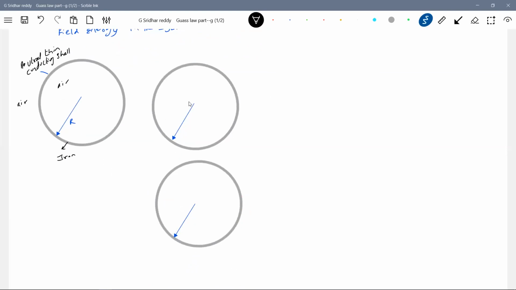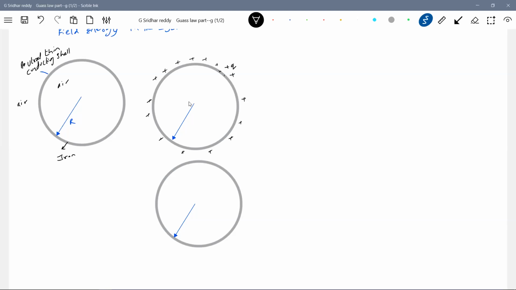So this action agent will put a charge dq, and keep on adding a charge dq. So what is the charge on this? Let it have a charge q. How has this charge q come? Because the action agent has added charge dq continuously, and it has acquired a charge plus q.